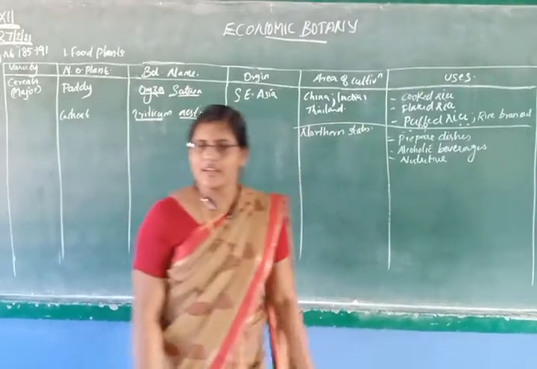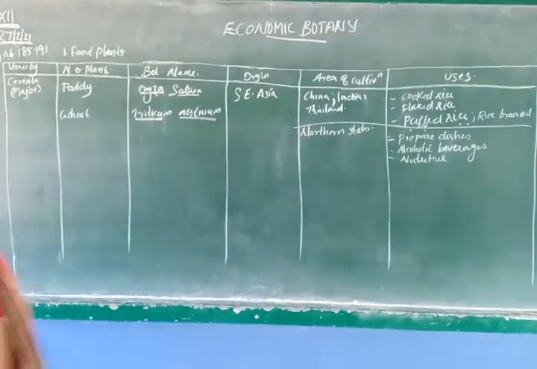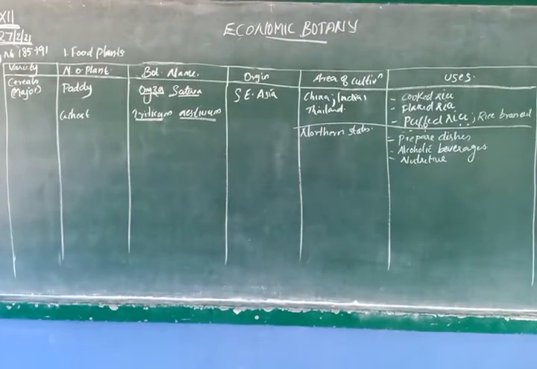You can write in your own words in the uses. You know what the uses of wheat are, so you can write by yourself. Okay. So that's about wheat.